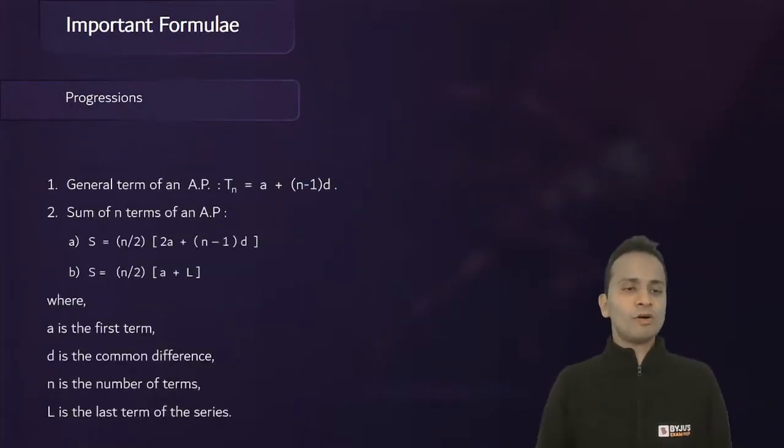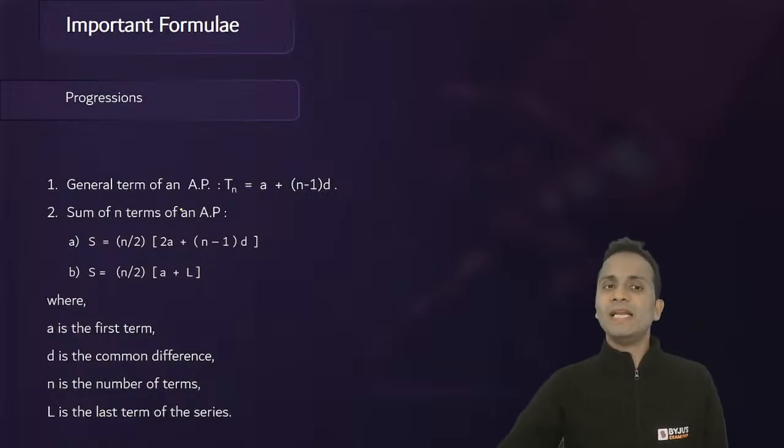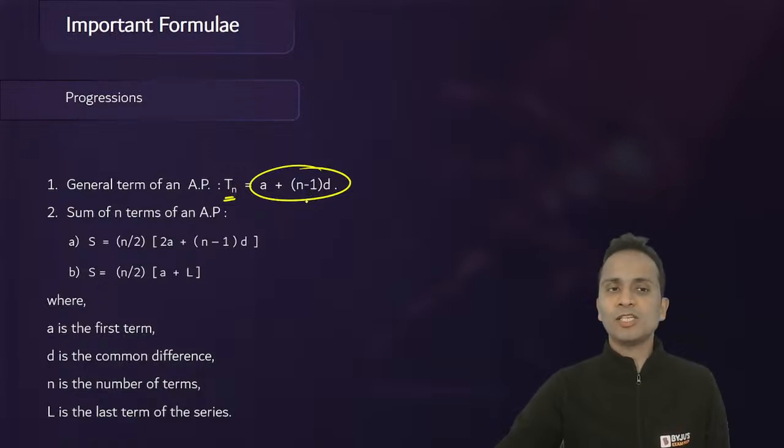Now, the next list of formulas is based on progressions. So the general term, the nth term of an arithmetic progression, is given by a plus n minus 1 into d. For the sum of the terms up till n number of terms, there are two formulas. In the first formula, you will have n by 2 into 2a plus n minus 1 into d. And the second formula is n by 2 into a plus l, where l is the last term.